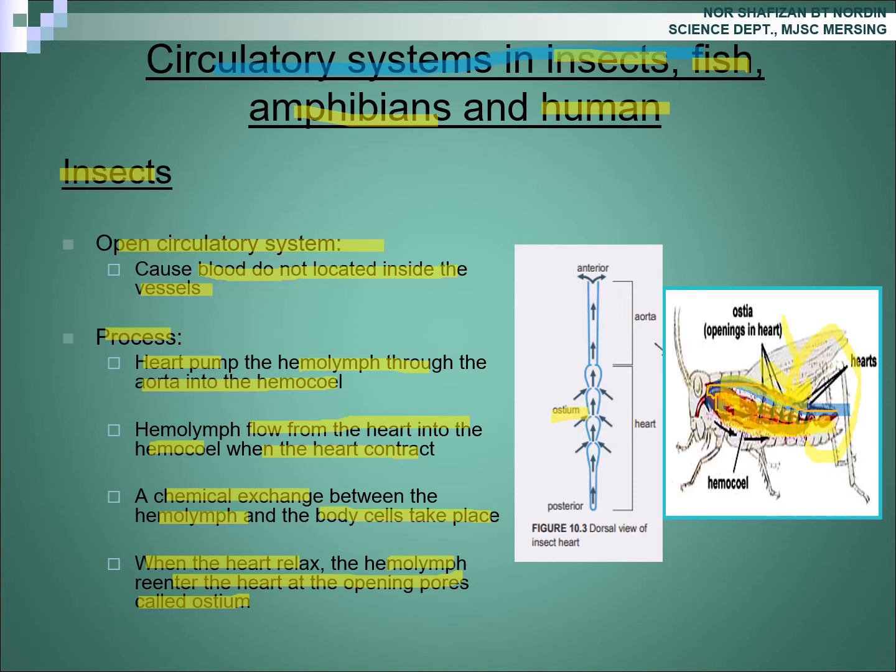What happened in the hemocell? Chemical exchange happens between hemolymph and the body cell, right? And then after that, when the heart relaxes, what happens next? Hemolymph re-enters the heart through opening pores called ostium.